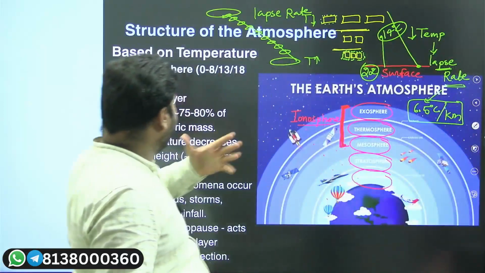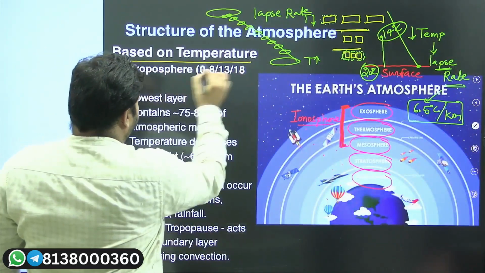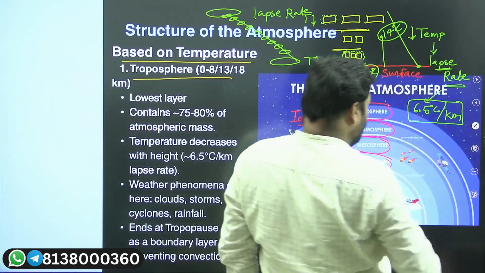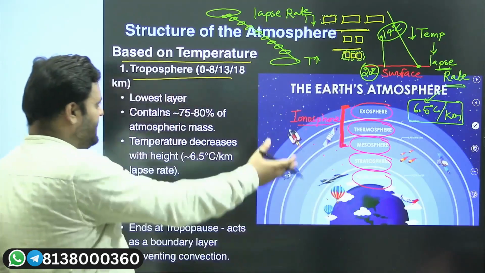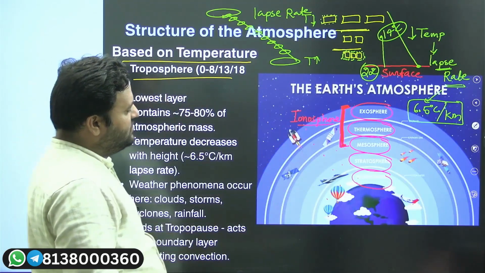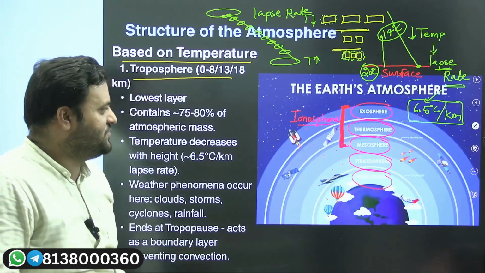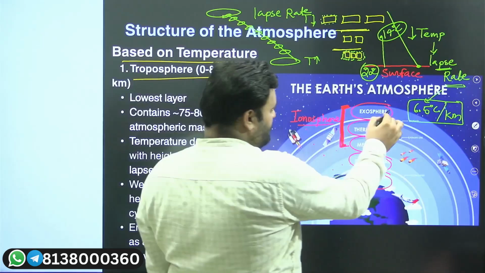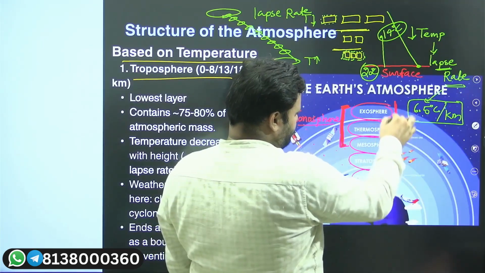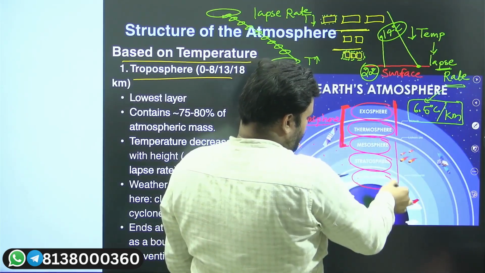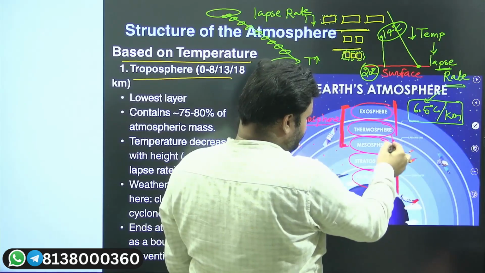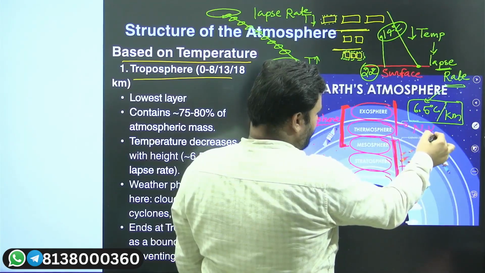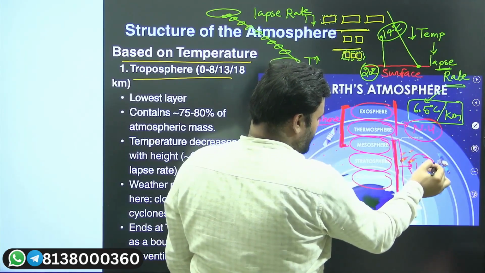Based on the temperature behavior, our Earth's layers are also being categorized, and I told you about that. We have the troposphere, stratosphere, mesosphere, thermosphere, and exosphere, which is the last. So these are what? These are the non-uniform ones, and these ones are what? Uniform ones. These are non-uniform ones. Heterogeneous, homogeneous.